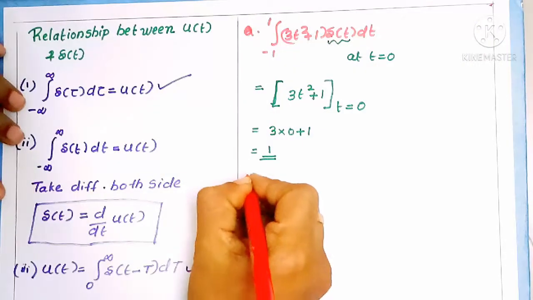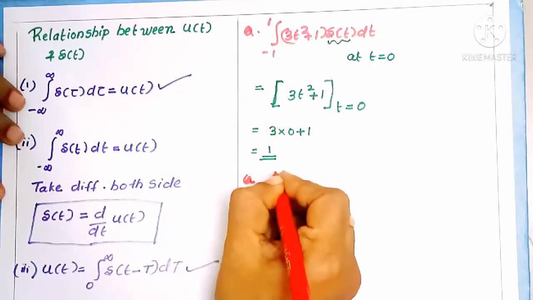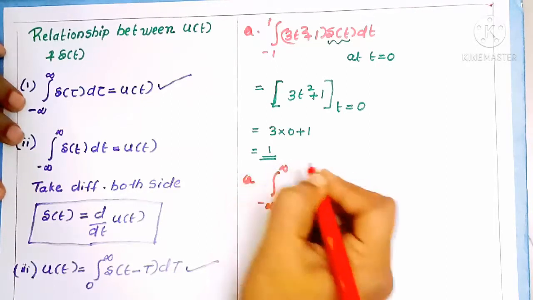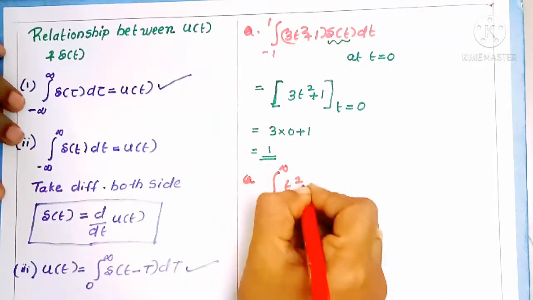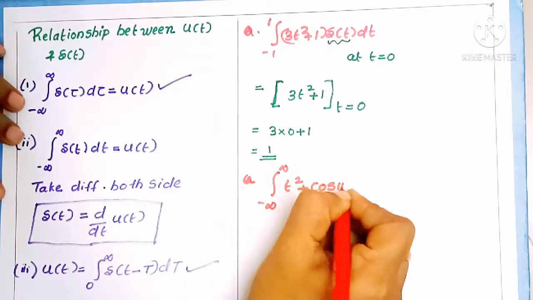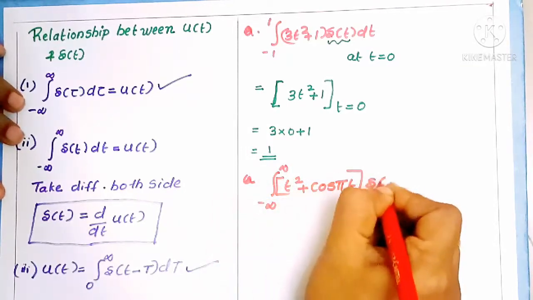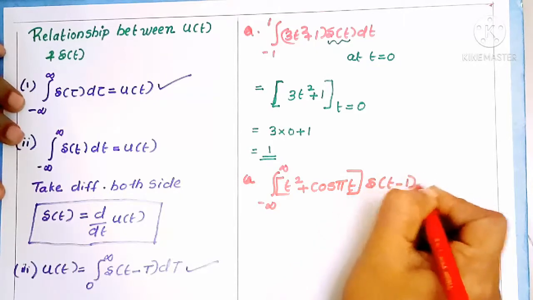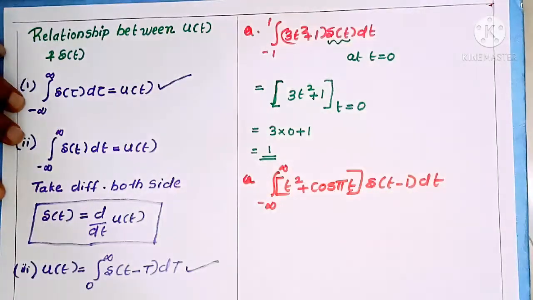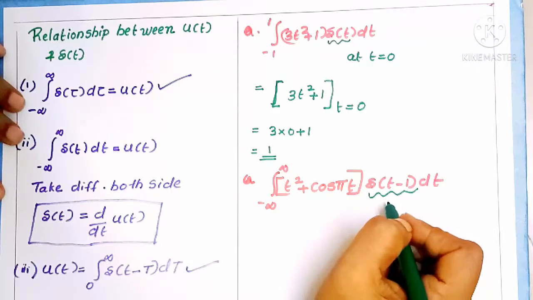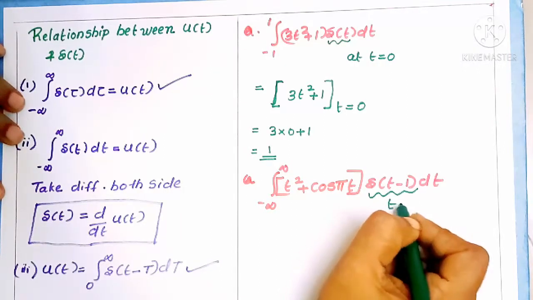Next question: the integral from minus infinity to infinity of t square plus cos pi t into del of t minus 1 dt. How will you solve this question? If you consider this impulse signal, it exists at t is equal to 1.